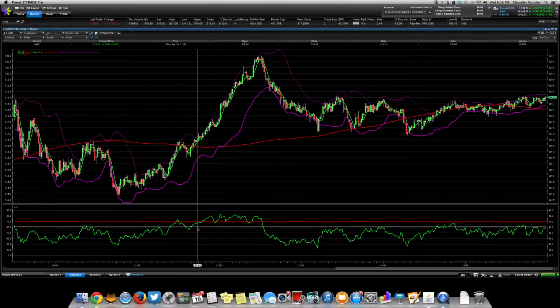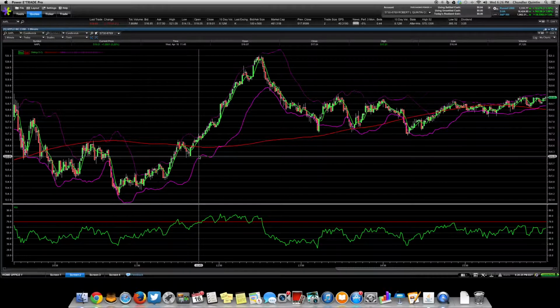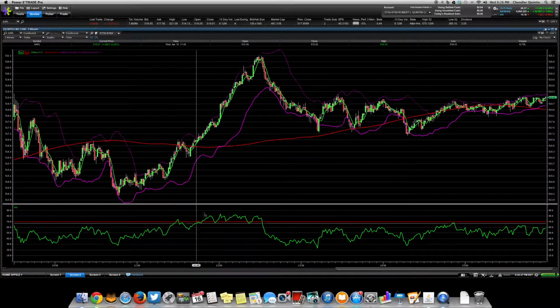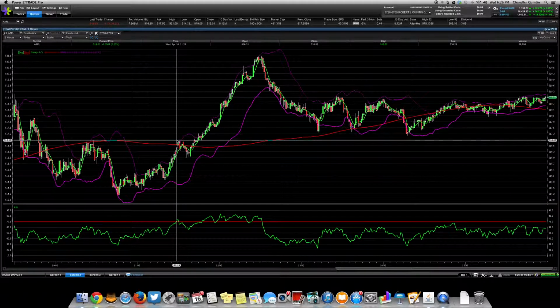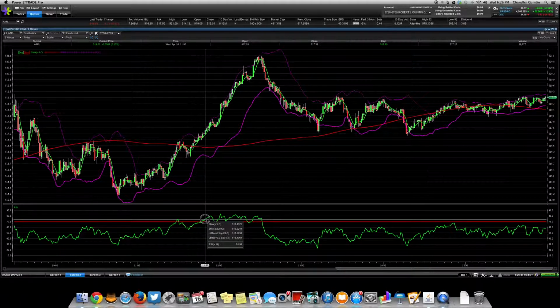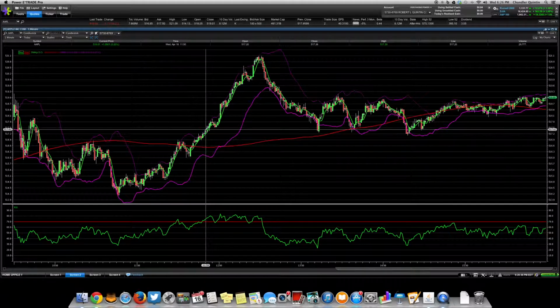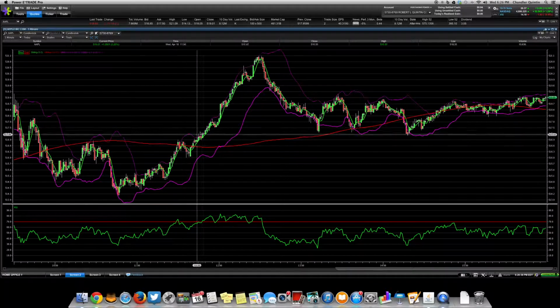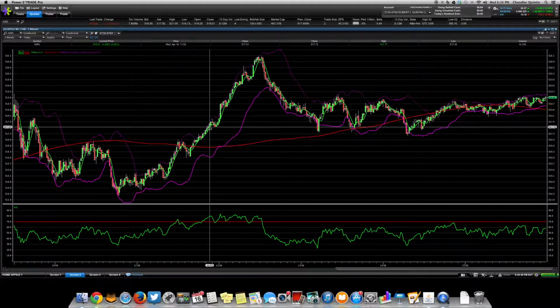So you always got to look out for that because this is kind of building some support. And then, if you make another move upward, you can expect it to be a little bit higher than what it was when RSI was last at 74. Because when you get to the 74 range again, you're already a couple points higher. You're a dollar and change higher. So you always want to look out for that.